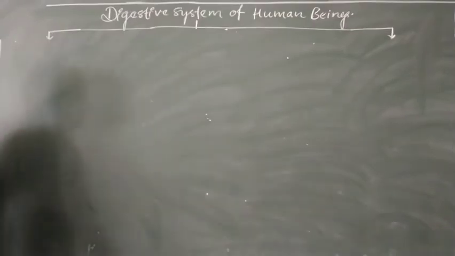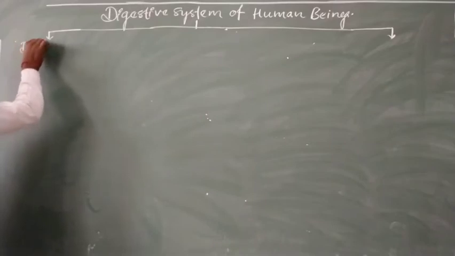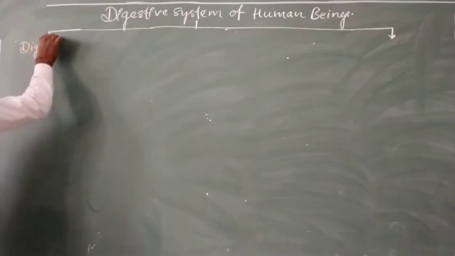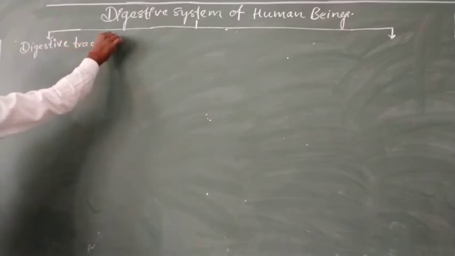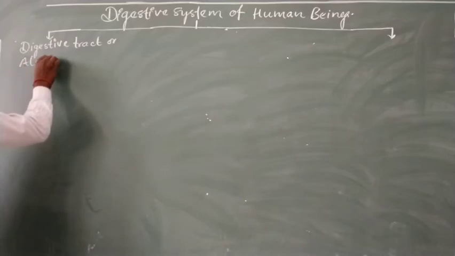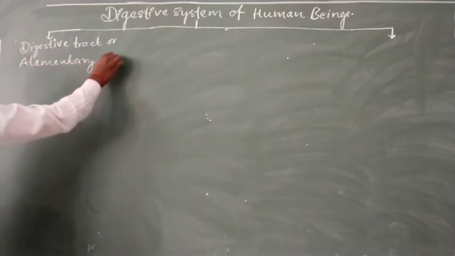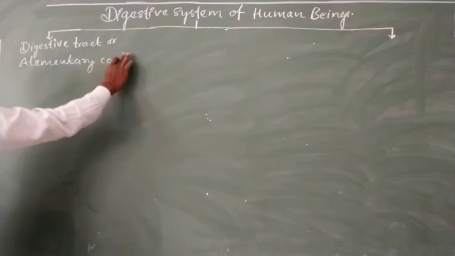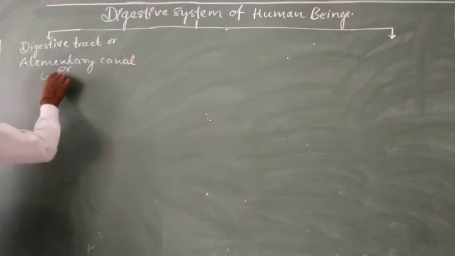The first component is the digestive tract or alimentary canal, or gut.